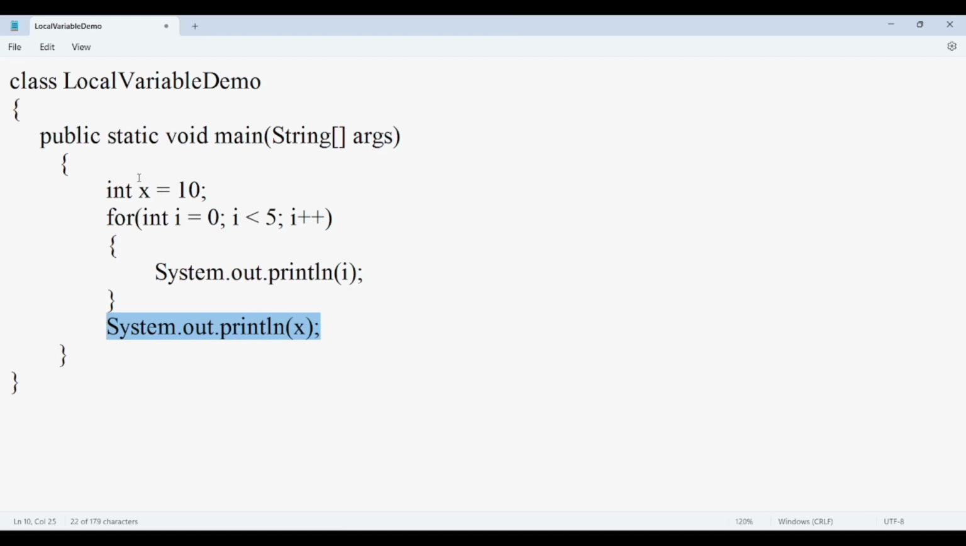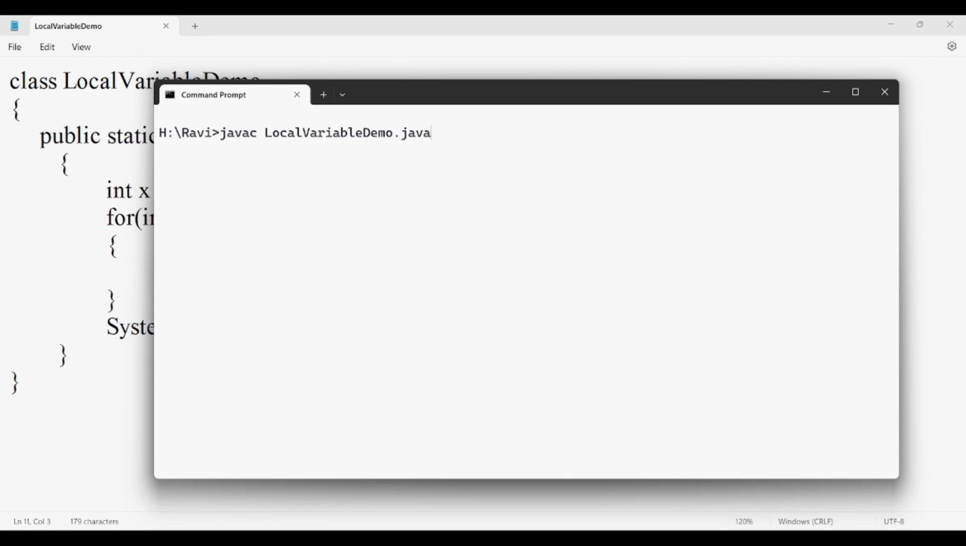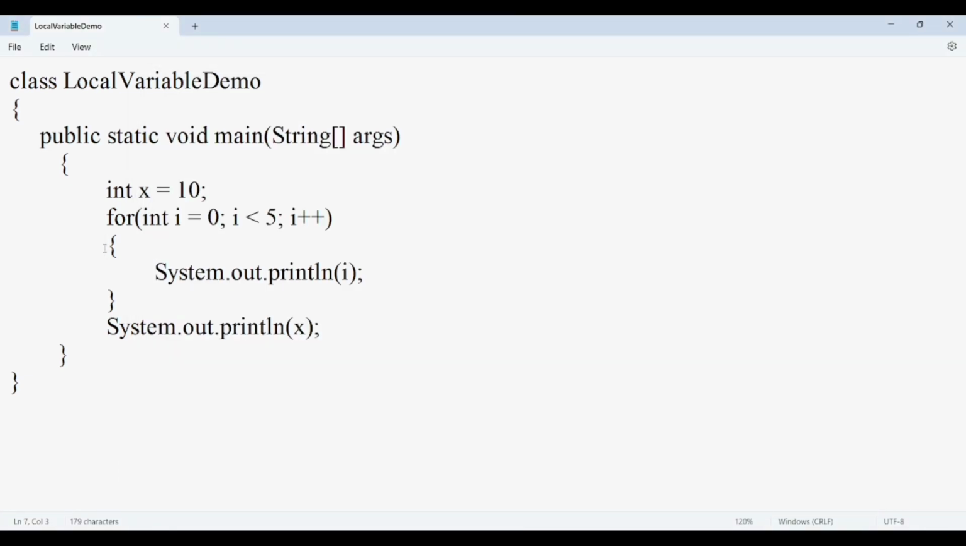X is accessible. X can be accessed inside the loop also. There is no problem. But I cannot be accessed outside the loop. Right? So here I am printing the value of I and x. So if you save this program and you try to compile this, it is compiled successfully, and if I run this, it will be executing. First of all, the values of I are printed 0 to 5, means 0 to 4, and then the value of x has been printed, which is 10. So there is no problem, all the values are accessed here.